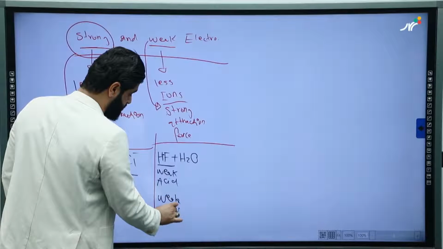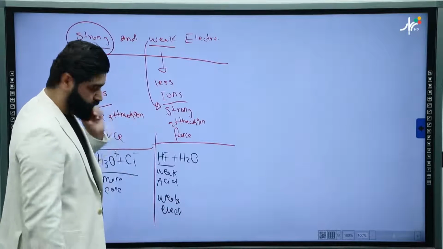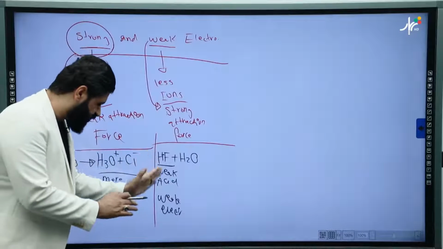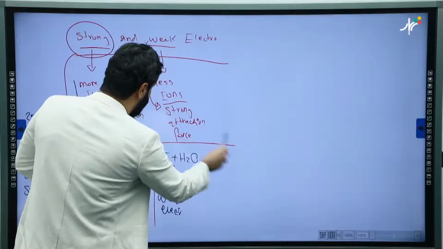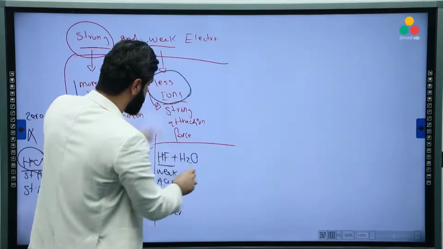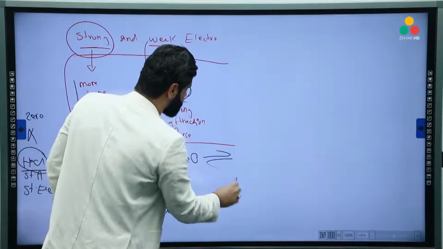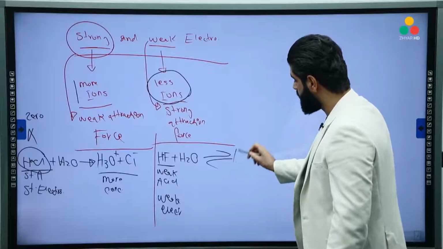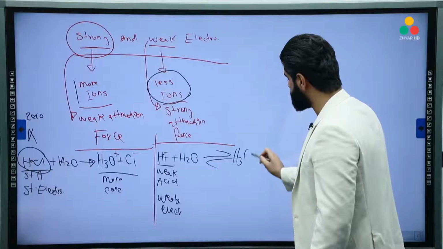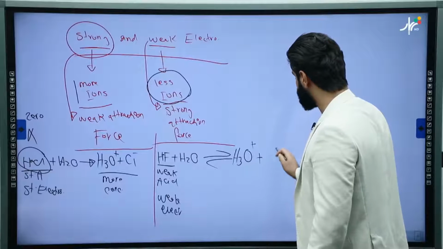Surely, that means the bond is strong. Because the bond is strong, it's very hard to break, so there will be less amount of ion. Less ion. And we have to use the reverse arrow, and write the ions: H3O plus, F negative.